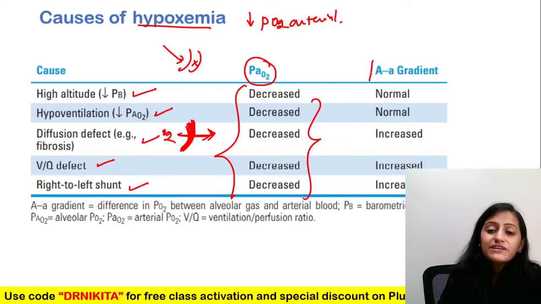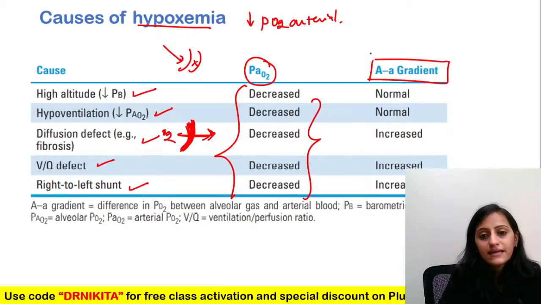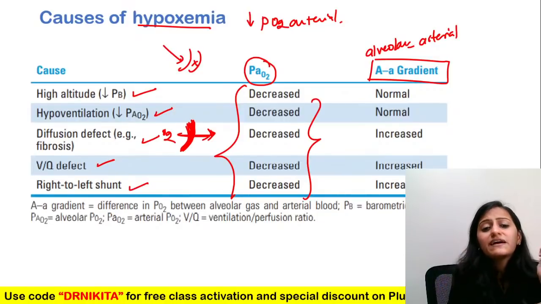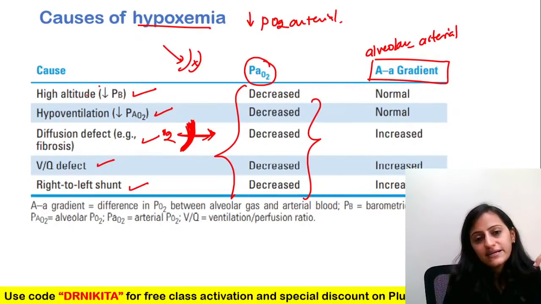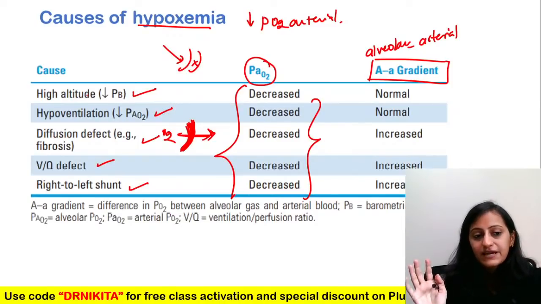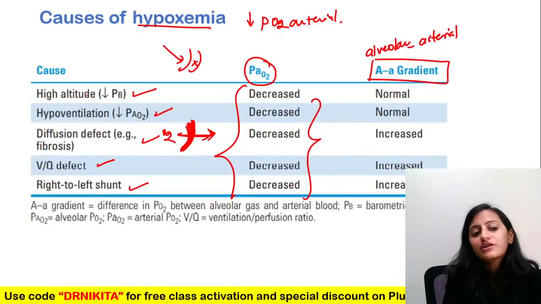The question is in which of the hypoxemia the AA gradient increases. AA means alveolar arterial gradient. Very, very important. Where will the gradient increase? So basically, when the problem is oxygen coming less from outside, at high altitude the oxygen is less from outside, but the diffusion is not affected. So the gradient will not be affected, right? In hypoventilation, we are taking oxygen only less, but the diffusion is not affected.